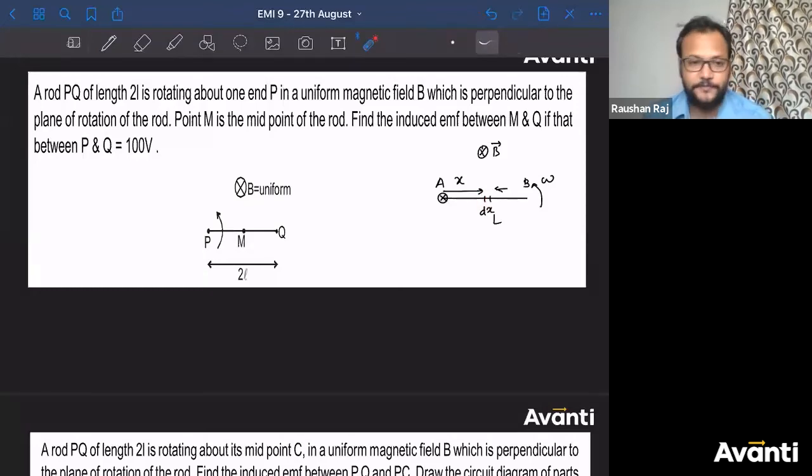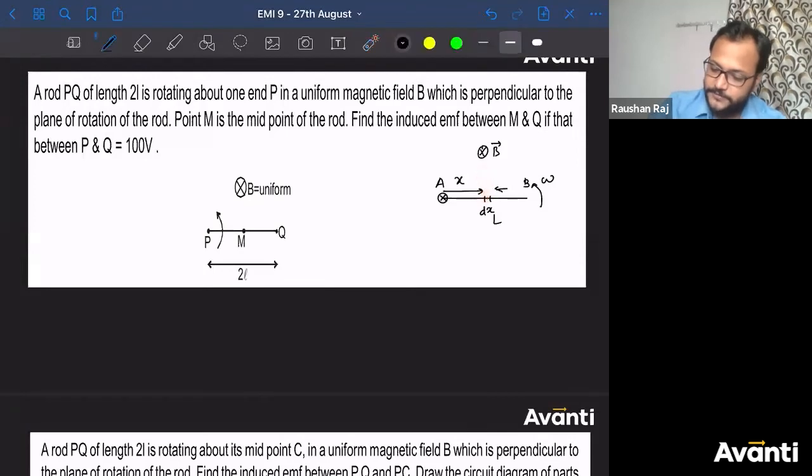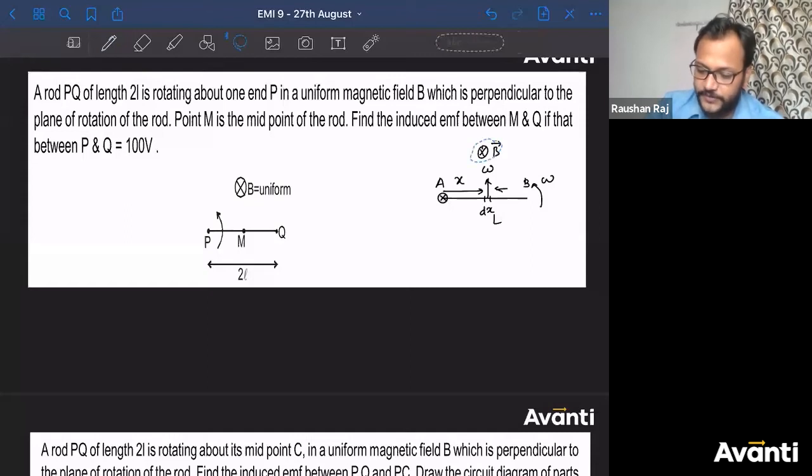We know that if a rigid body is rotating about an axis, the velocity of a point at a distance x is perpendicular to the radius and equals omega into r, where r is the radius of rotation.